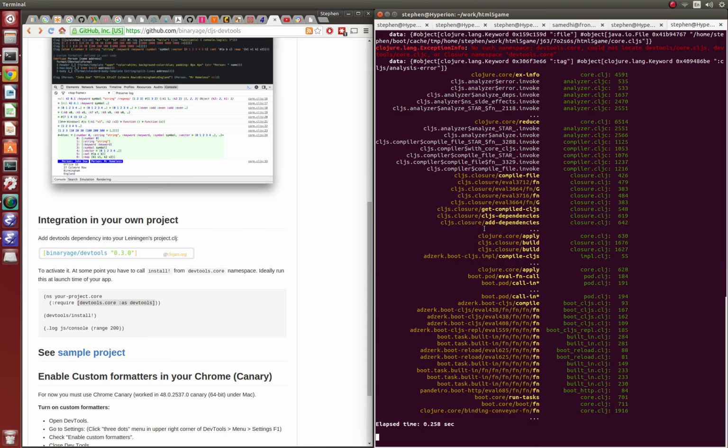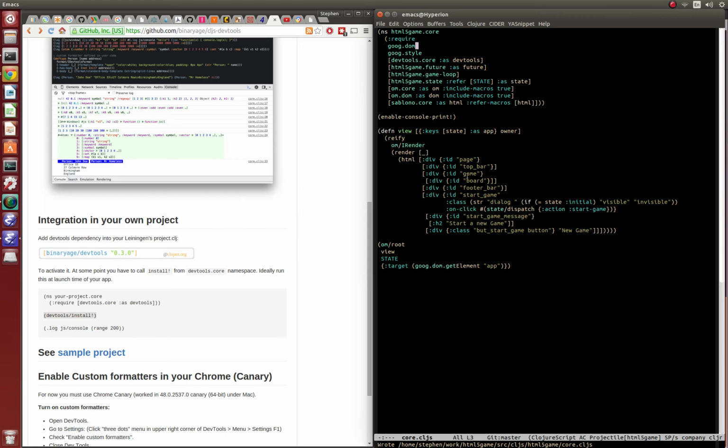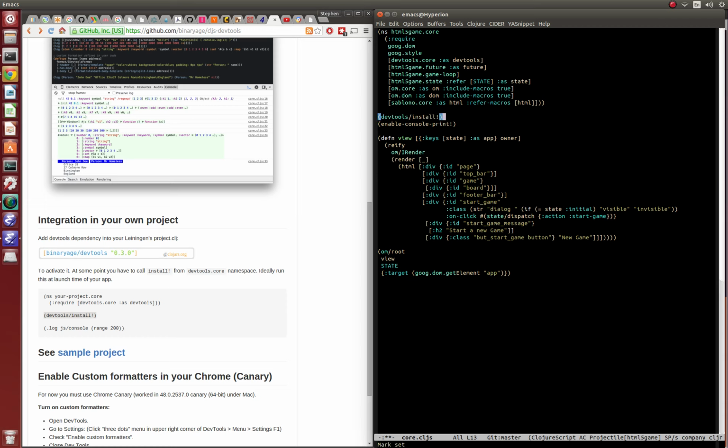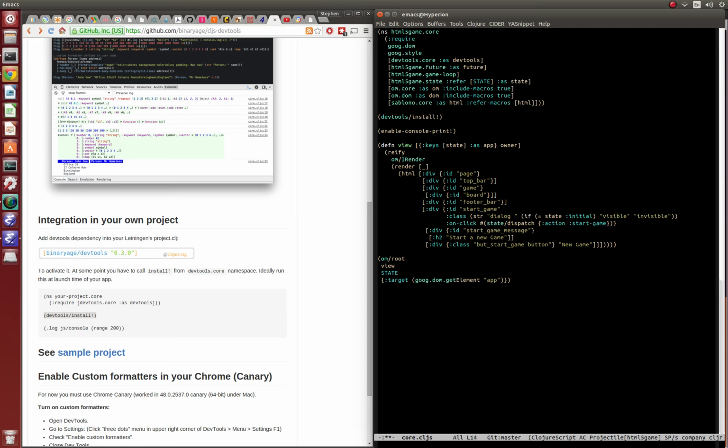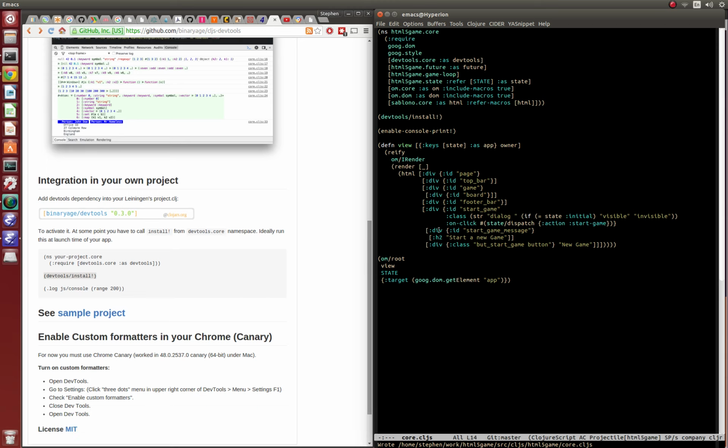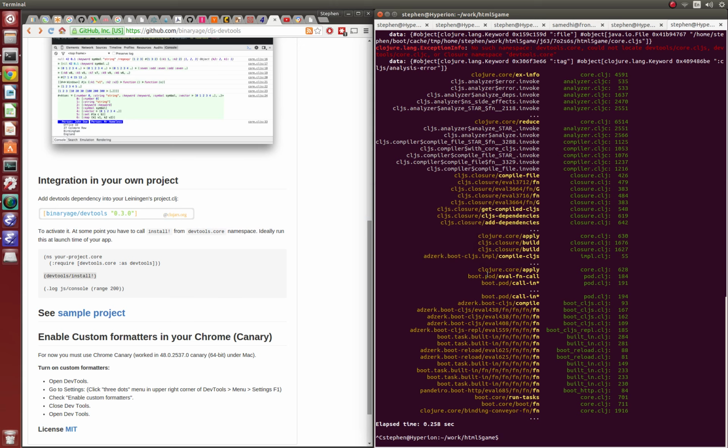Something went wrong. Could not locate DevTools. Yeah, okay, that's because we haven't actually restarted with it yet. Okay, so let's see. DevTools install, evidently. That's all we do. In the same way that we enabled console print, let's also do DevTools install. Sure. And we're definitely going to log something at the beginning anyway, so we're good. Root dev, alright.